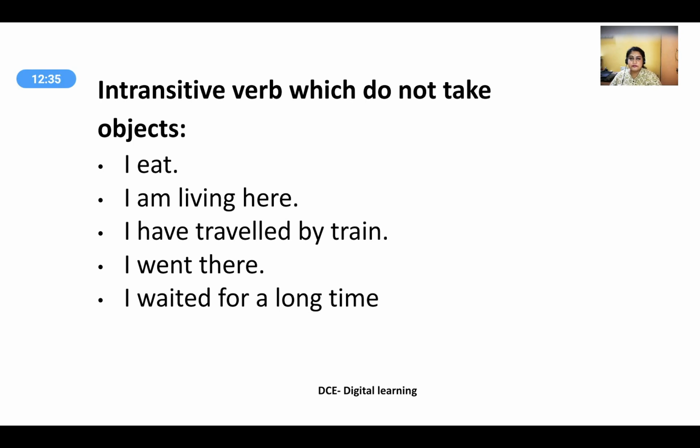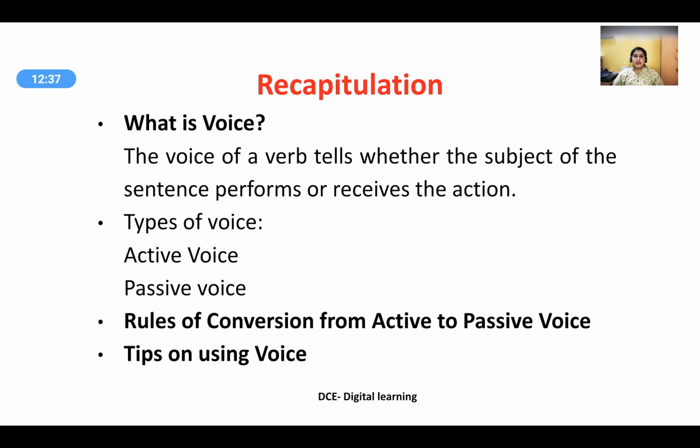Let us try to recapitulate what we have learned through the course of this session. What is a voice? The voice of a verb tells whether the subject of the sentence performs or receives the action. The two types of voice are active voice and passive voice, and we also discussed in detail the rules of conversion from active to passive voice, and also looked at some tips on how to use a voice. We also saw a few exceptional circumstances.